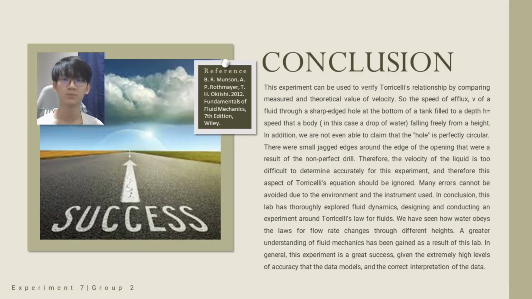In conclusion, this experiment can be used to verify Torricelli's relationship by comparing measured and theoretical values of the velocity. So the speed of efflux v of a fluid through a sharp-edged hole at the bottom of a tank filled to a depth h equals the speed that a body falling freely from a height h would acquire. In addition, we are not even able to claim that the hole is perfectly circular. There were small jagged edges around the opening that were a result of a non-perfect tube. Therefore, the velocity of the fluid is too difficult to determine accurately for this experiment, and therefore this aspect of Torricelli's equation should be ignored. Many errors cannot be avoided due to the environment and the instrument used.